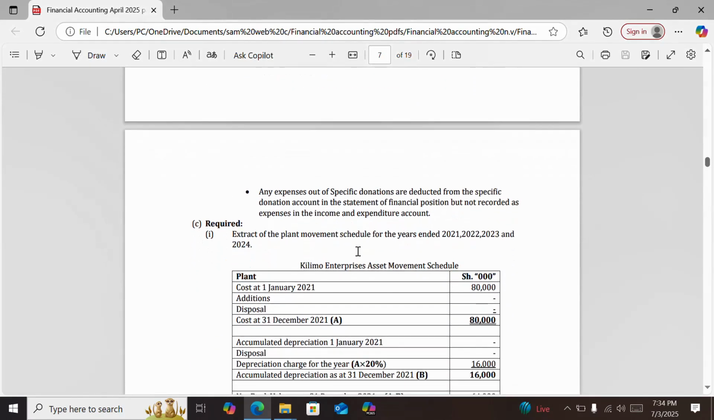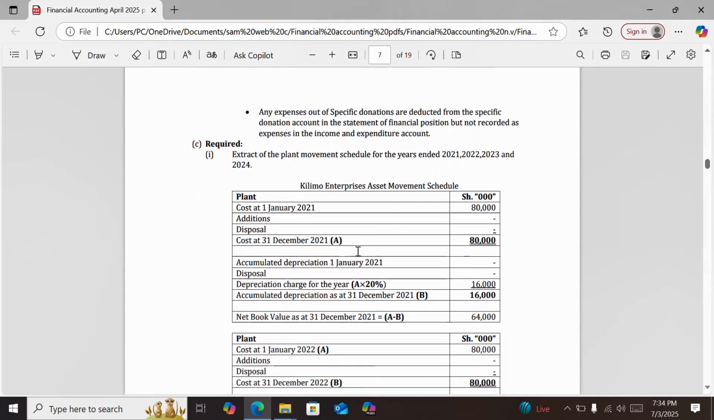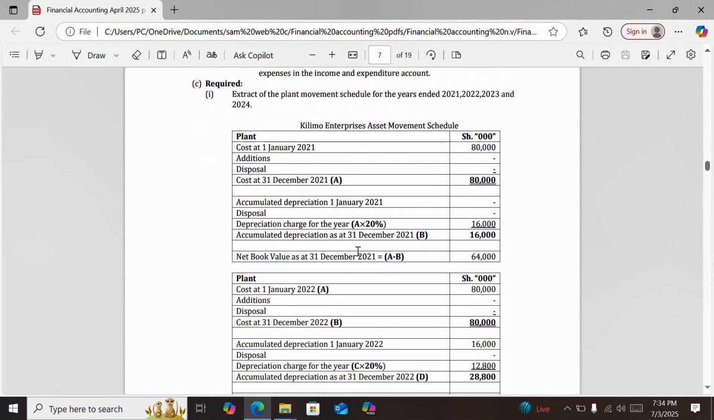Quickly, we go to part C of question 1, and this is how you prepare a plant movement schedule. You start with the cost of the plant, then addition if there were any purchase of plant during the year, then disposal if there were any disposal, and this addition is at cost and the disposal also here is at cost, then cost at the start, then cost at the end of the year.